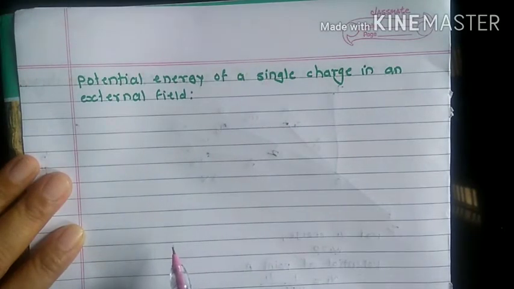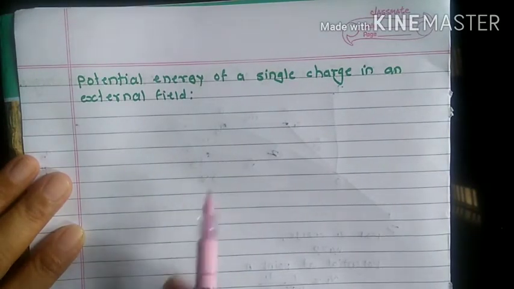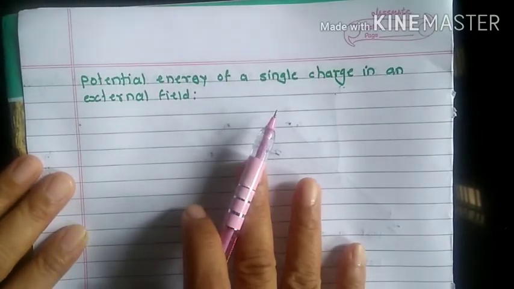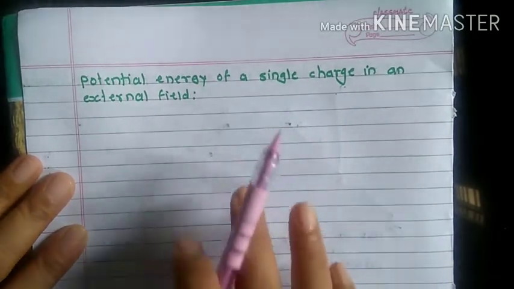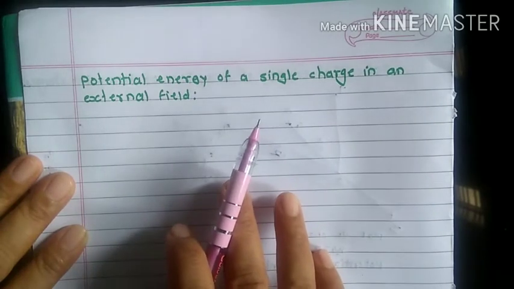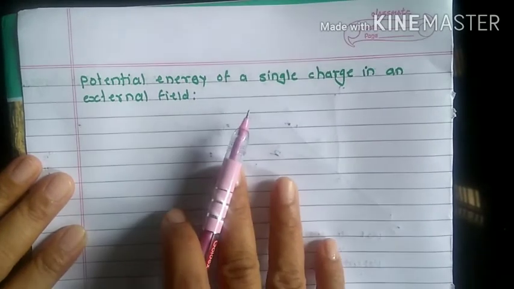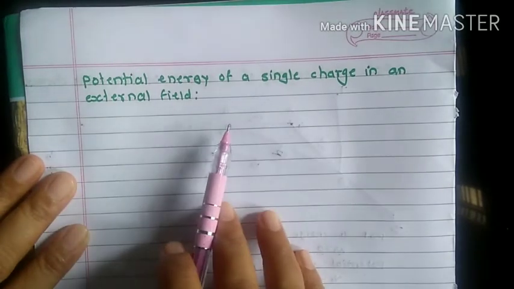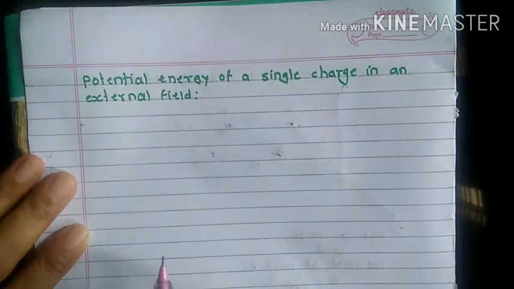Now, we imagine that the external field is not affected by the charge. If Q is very small, then it does not affect the external field. The potential may vary from point to point.